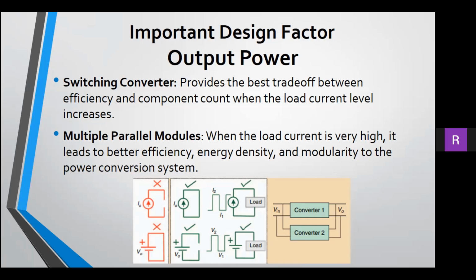When the load current is very high, it is advantageous to use multiple parallel modules. This type of design leads to better efficiency, energy density, and modularity in the power conversion system. When the load current is in the order of tens of hundreds of milliamperes, a simple linear regulator or switched capacitor circuit is preferable. They are mainly used for low-power applications. As the load current level increases beyond a few amperes, a switching converter is the most optimal solution because it provides the best trade-off between efficiency and component current.